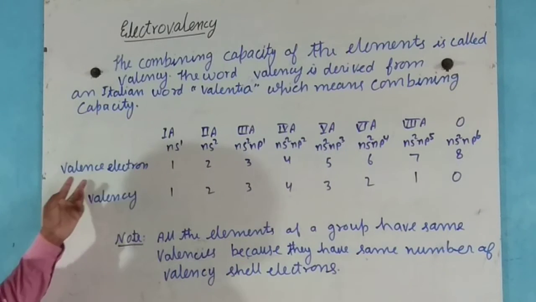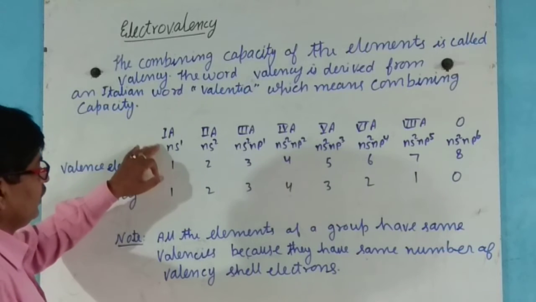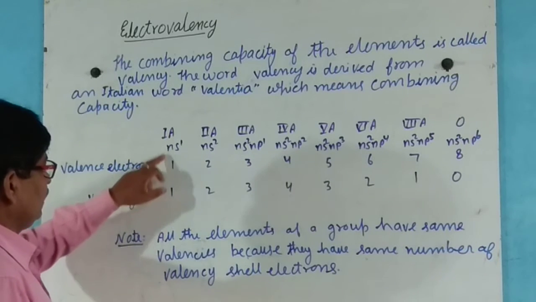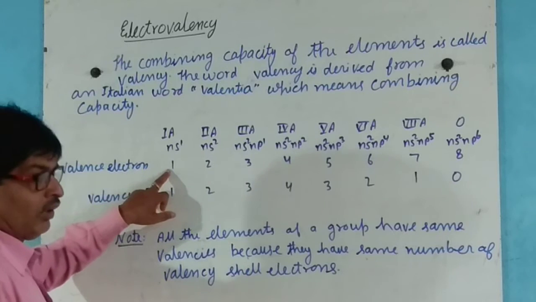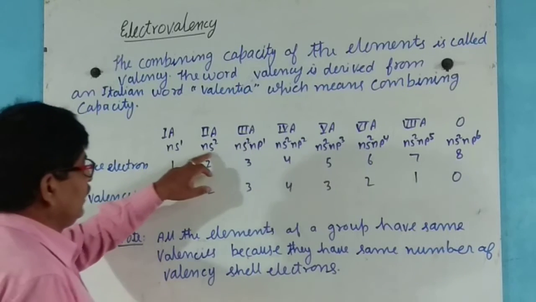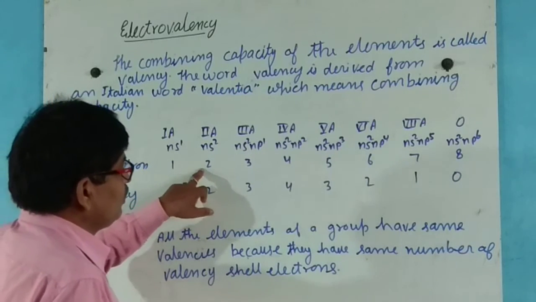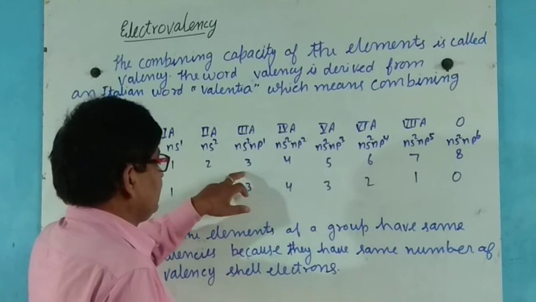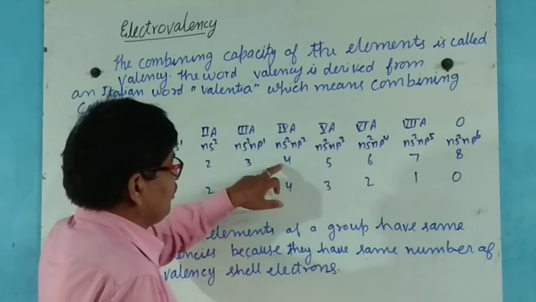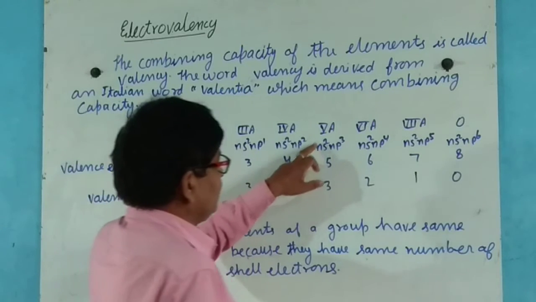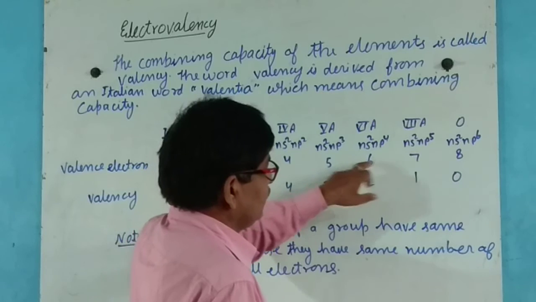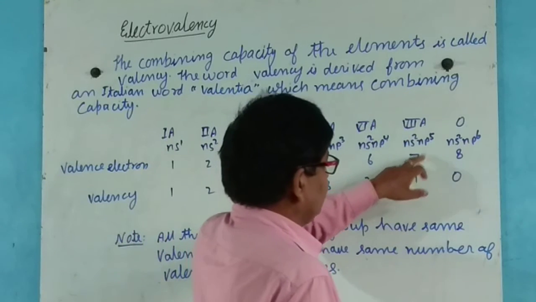Here, group 1 has valence electron 1, group 2 has valence electron 2 in the outermost orbit. Here valence electron 3, valence electron 4, then 3 to 5, 4 to 6, 5 to 7,